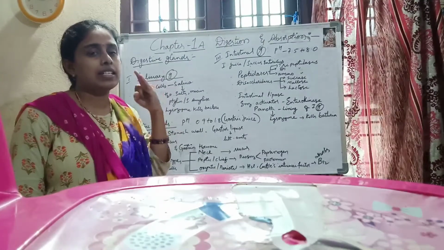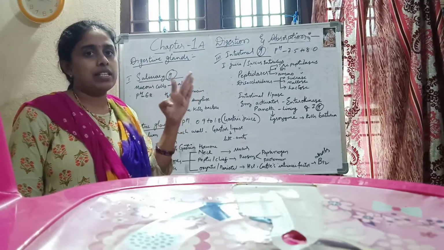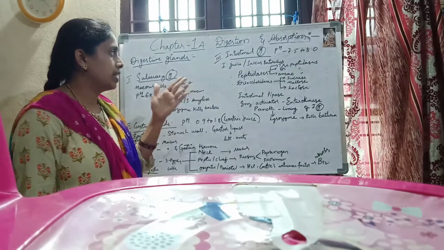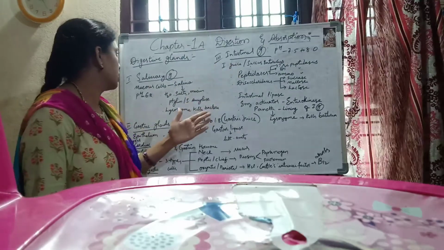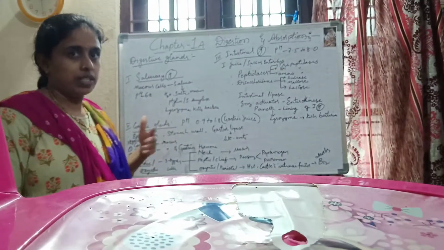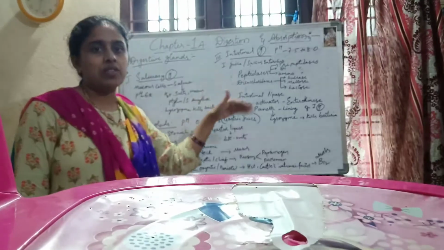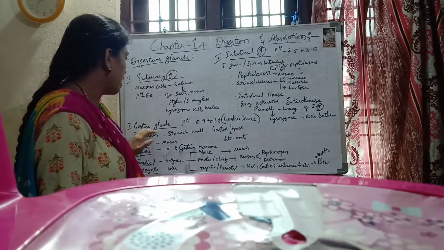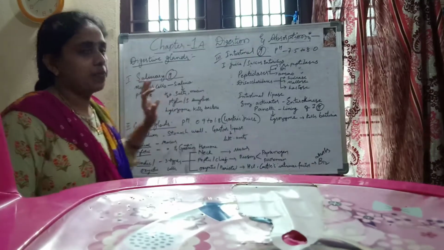First is salivary glands, next liver, pancreas, then the stomach glands, which are called gastric glands, and the glands in the intestine, called intestinal glands. These are the 5 types of glands which we are going to discuss. Liver and pancreas will be discussed in the next class. Now I am going to discuss salivary glands, gastric glands and intestinal glands.